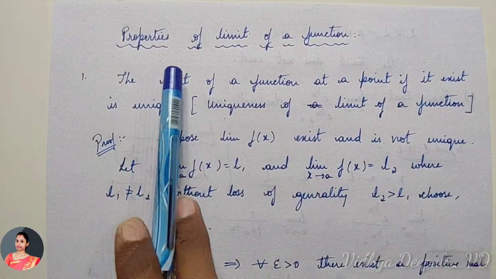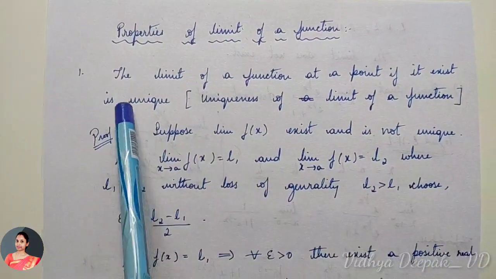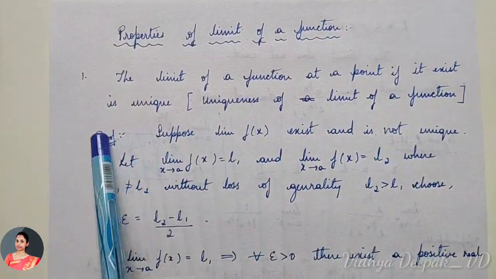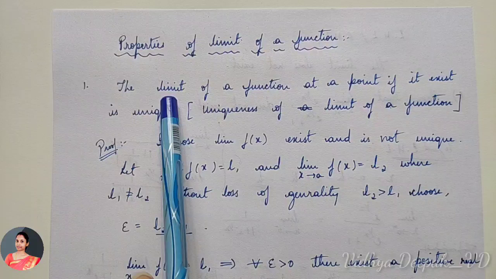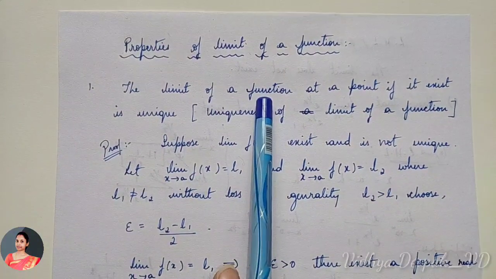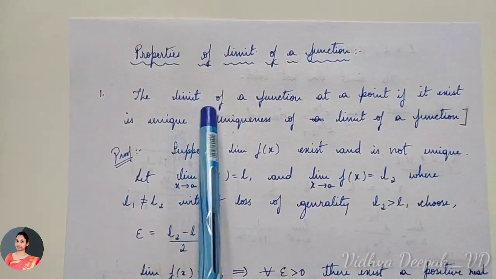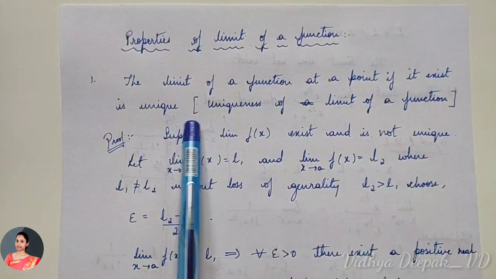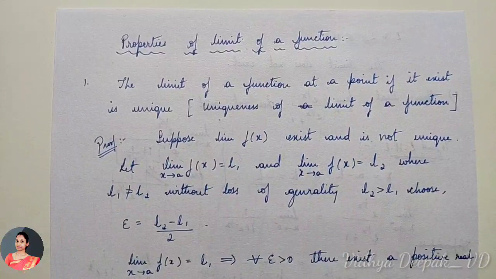Today let's start with properties of a function. The limit of a function at a point, if it exists, is unique. That means if the limit of a function at a point exists, then it is unique. Uniqueness of limit of a function.